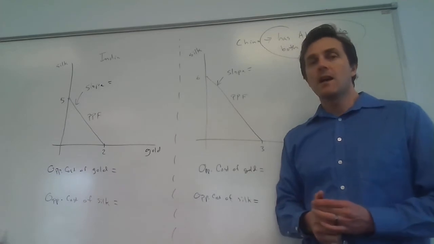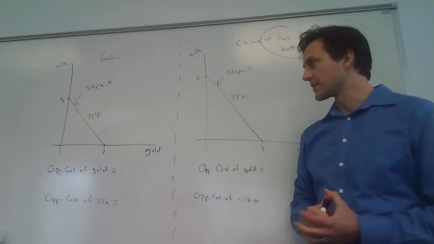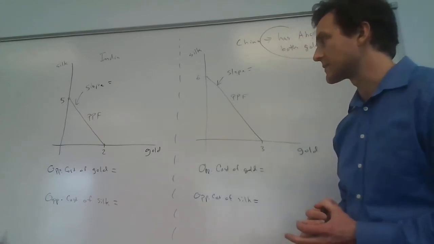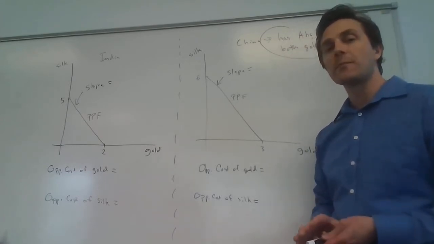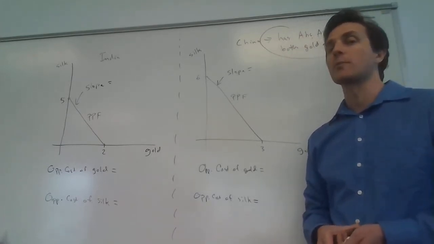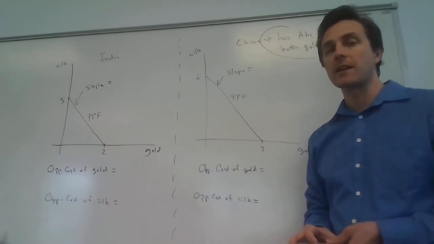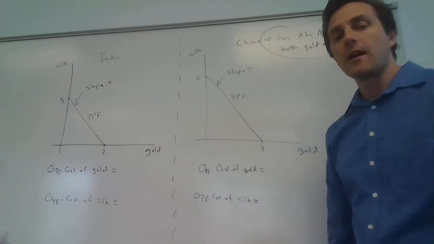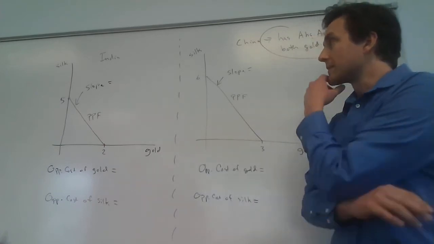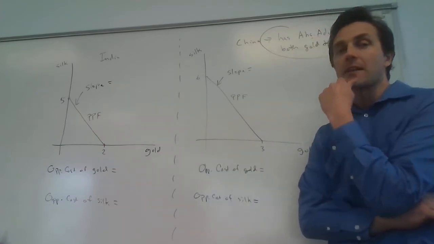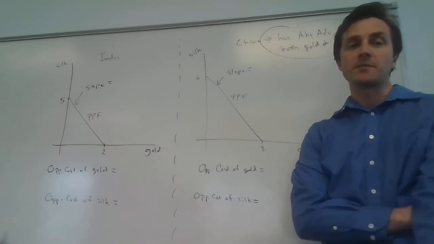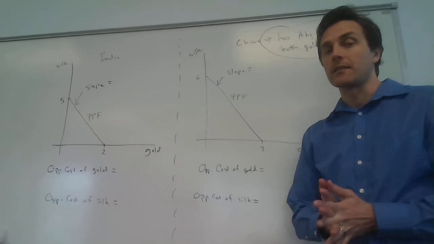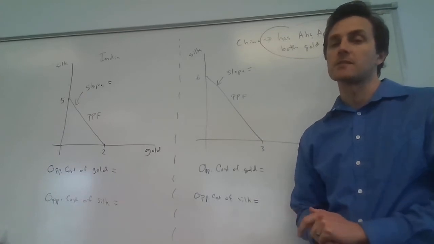Now let's think about comparative advantage. Do any of these countries have a comparative advantage in any of these goods? Remember, comparative advantage has to do with calculating opportunity costs, and you have a comparative advantage in a good for which you have the lowest opportunity cost. If we want to calculate opportunity costs from production possibility frontiers, then we're going to want to calculate the slopes of those production possibility frontiers.